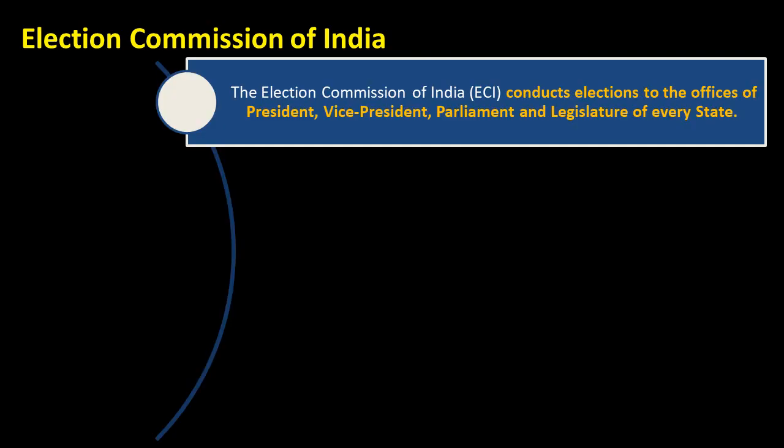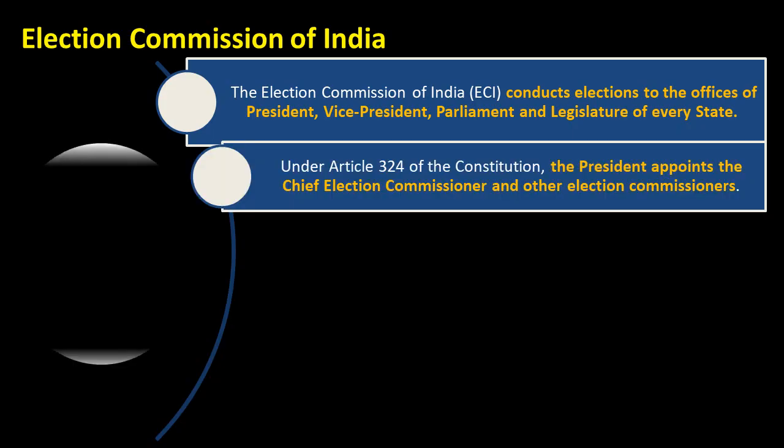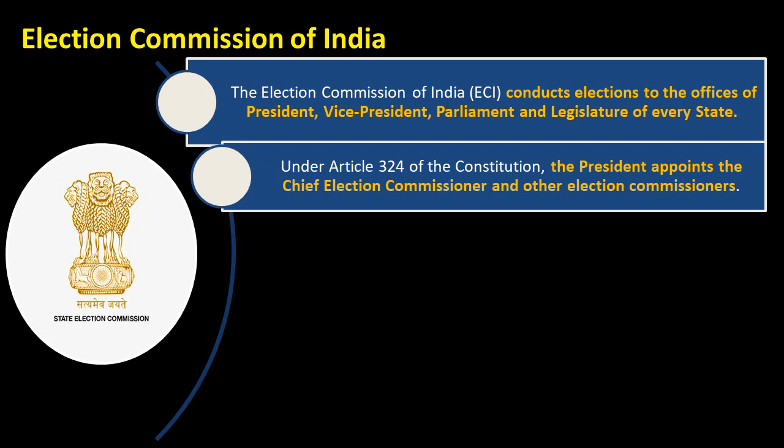Election Commission of India. In India, there is the Election Commission which conducts elections to the offices of President, Vice President, Parliament and Legislature of every state. Under Article 324 of the Constitution, the President appoints the Chief Election Commissioner and other election commissioners.